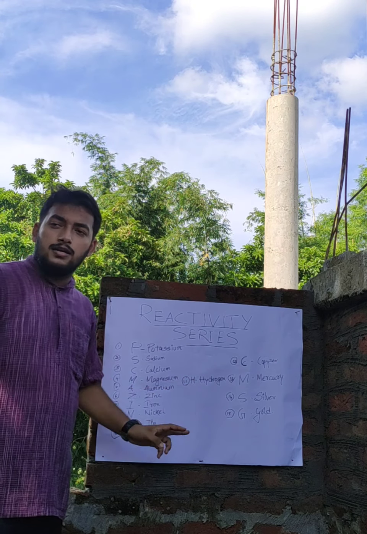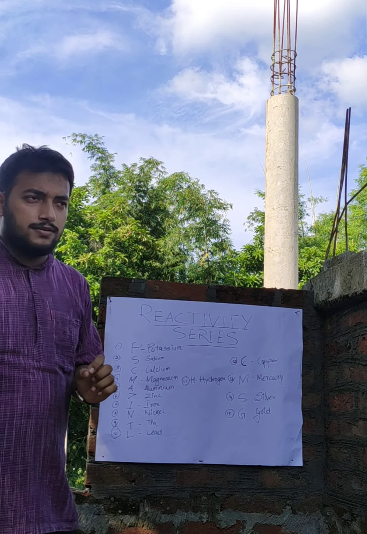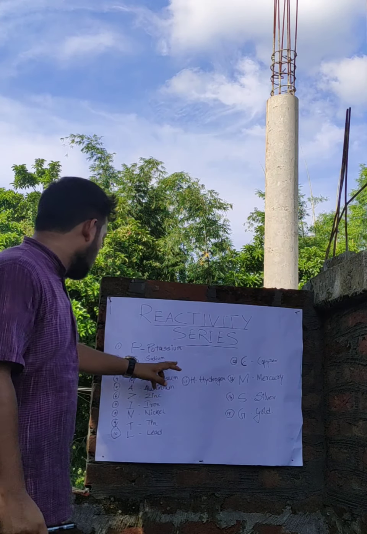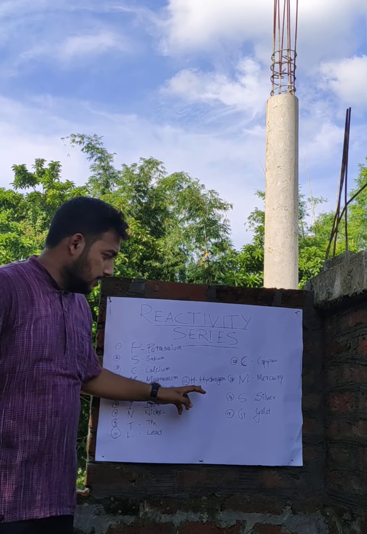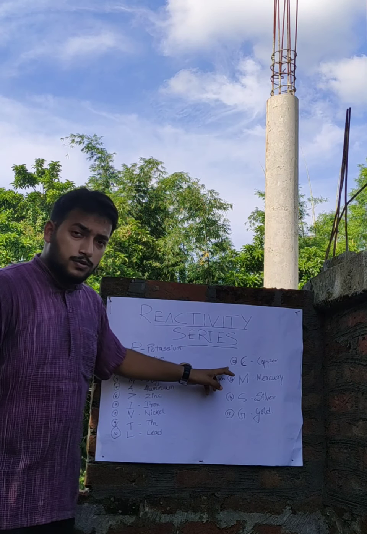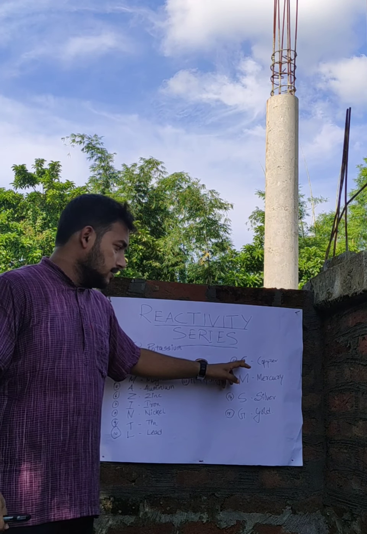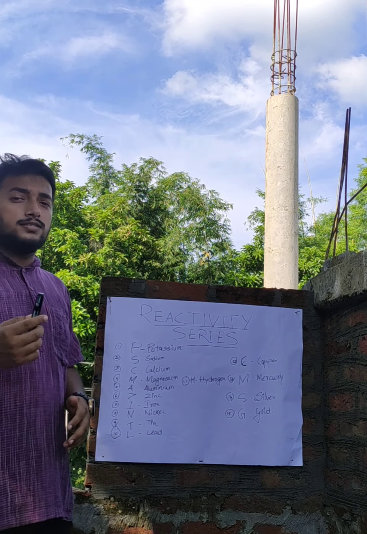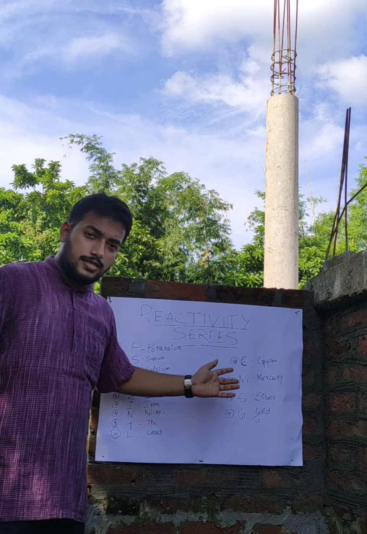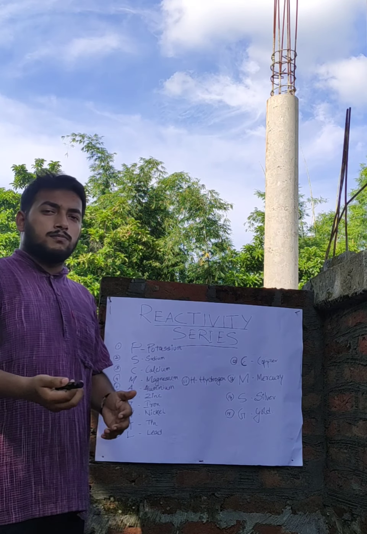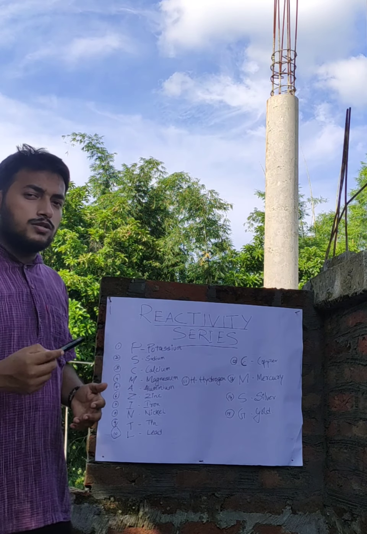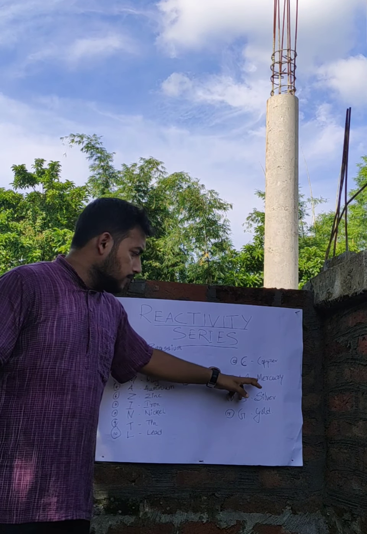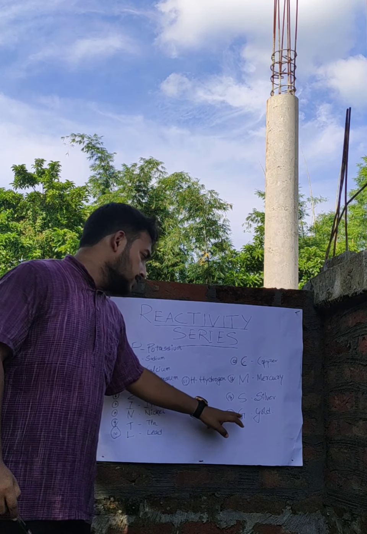Then he said hi. The words he said, the texts he gave, we will just consider the first letter of all the texts. Alright. For hi, we said H, that is hydrogen. For see you, C, copper. After that, from morning we'll write M, from Sunday we'll write S, and from good night we'll write G. So H for hydrogen, C for copper, M for mercury, S for silver, and G for gold.